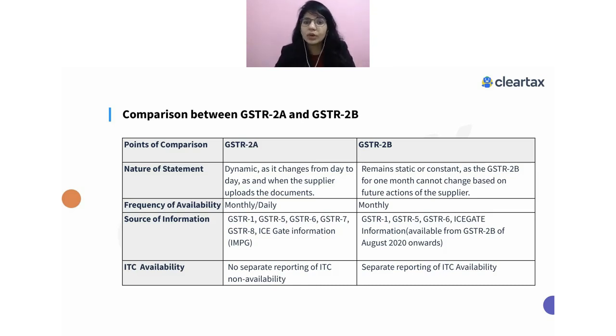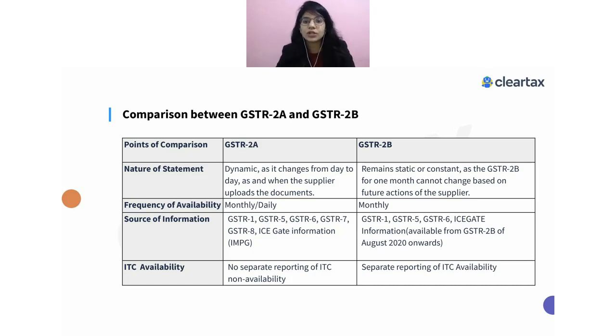Now the question is, how would the government know whether the ITC is available to me or not? One simple example: if the place of supply mentioned by the supplier is not matching with your state, in that case you will not be able to claim ITC. So that will come under ITC ineligible.